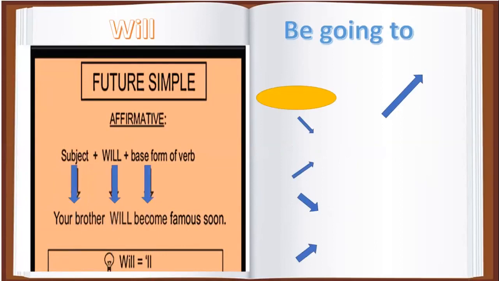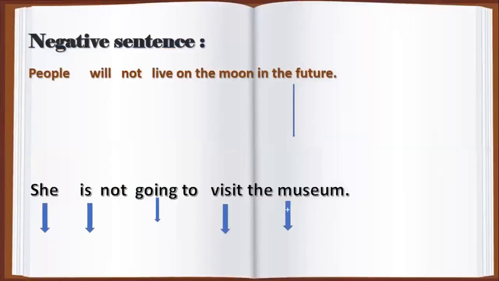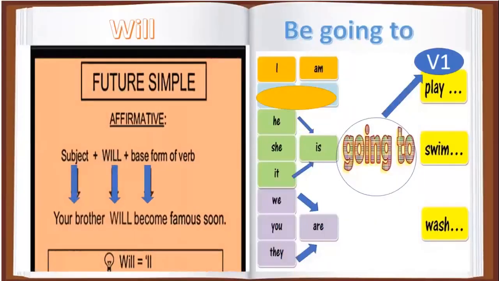For example, your brother will become famous soon. Notice here the contraction form of will. If we want to shorten will, you are going to use double L with apostrophe. Okay? What about be going to? Be going to, I with am, okay? If the subject is singular, you are going to use is. If the subject is plural, you are going to use are, plus going to, plus the base form.